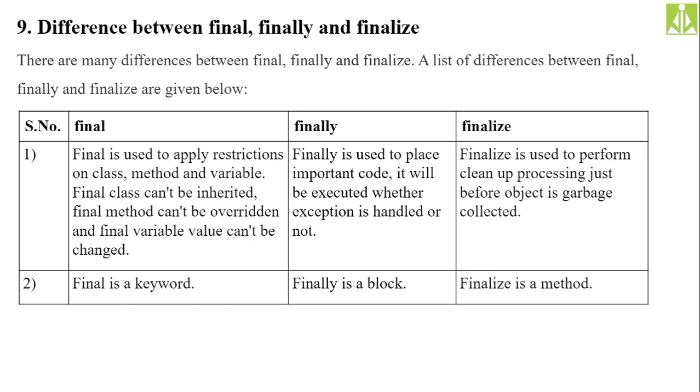Okay, finally is a block where we keep important code, because we want that code to execute irrespective of the occurrence of the exception or the handling of the exception. Then finalize is also a block, used to perform cleanup processing just before an object is destroyed. Whatever statements you put inside it will be executed just before the object gets destroyed. Okay, finalize is a method, remember this one.